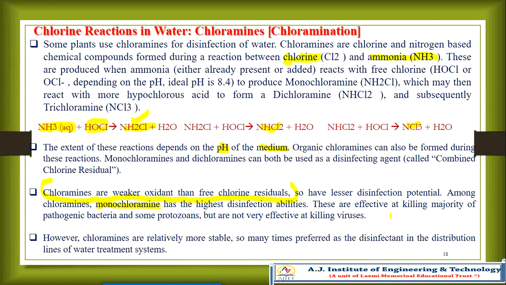These are effective in killing the majority of pathogenic bacteria and some protozoa, but not very effective in killing viruses. Please remember, however, chloramines are relatively more stable, so many times they are preferred as a disinfectant in the distribution lines of a water treatment system.